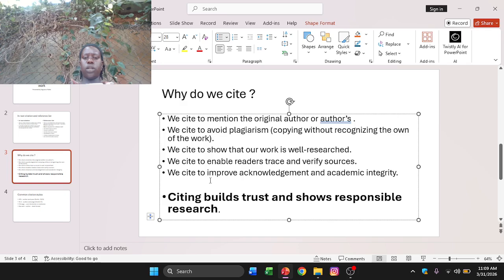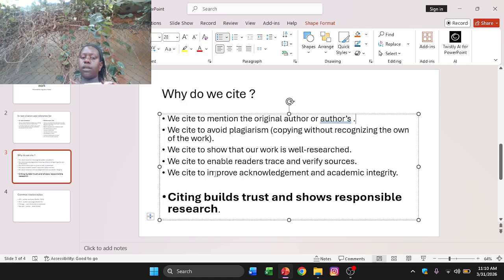We cite to enable readers trace and verify sources, because when we read something and quote somewhere and we don't cite, they will be like those were our own words. But when we cite it, they will be convinced. They can go trace, verify, and find out, and they will be like, yes, this person really researched, really did something. We cite to improve acknowledgement and academic integrity.